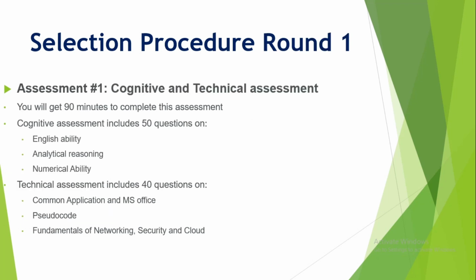After that, the first round. There will be 2 or 3 rounds for Accenture. The first round is a cognitive and technical assessment. You will get 90 minutes in this round, and 50 questions. The questions are based on English ability, analytical reasoning, and numerical ability. The second one is the technical assessment. In this assessment you will get 40 technical questions on common applications and MS Office, pseudocode, and fundamentals of networking, security, and cloud. You will get MCQs on these topics.